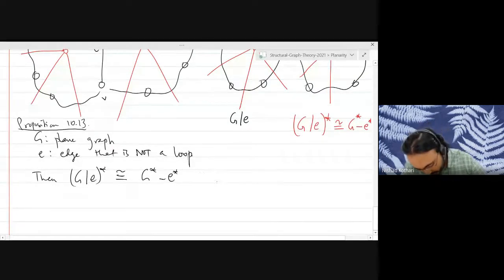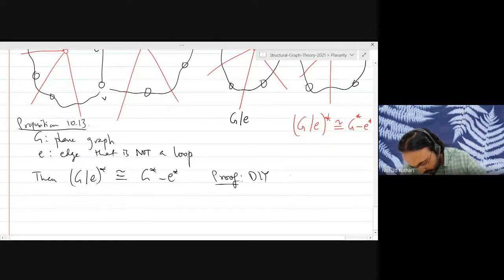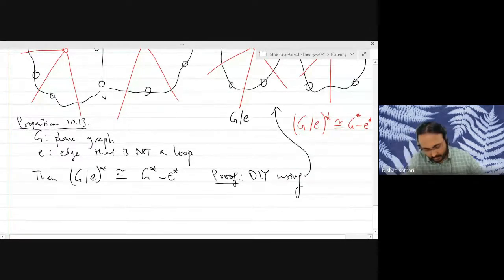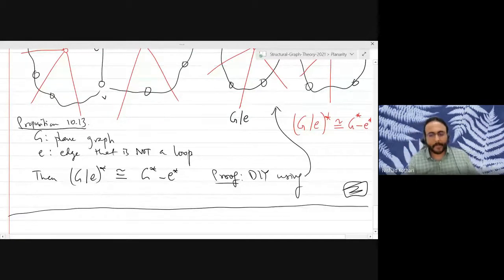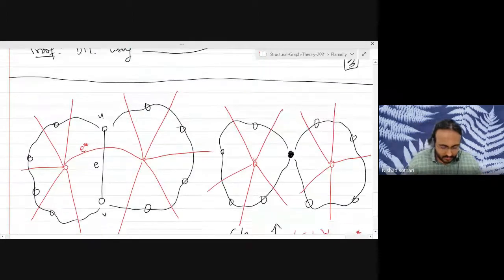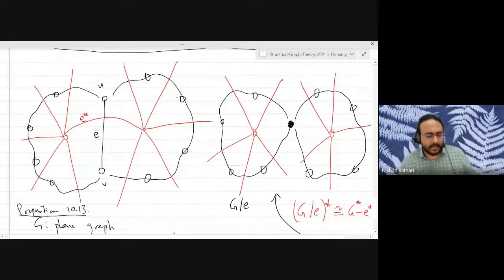And you can write it down formally using the intuition we discussed. Is everybody convinced of these statements? Is it intuitively clear why it's true? Okay, good.